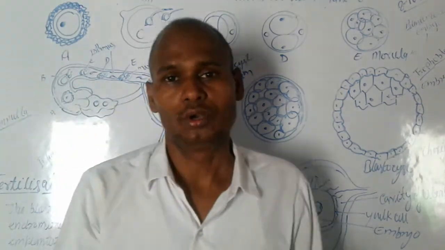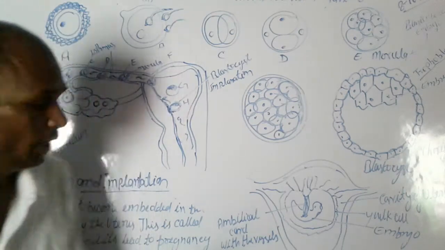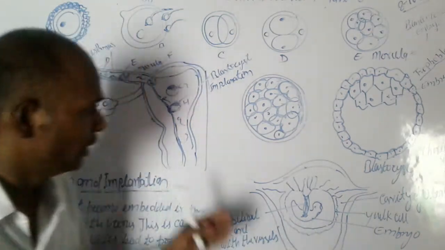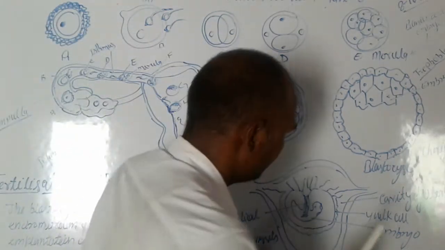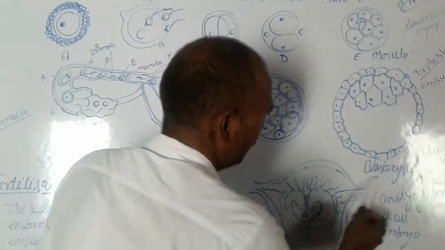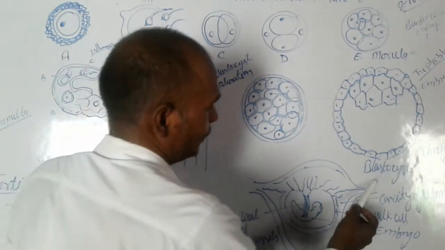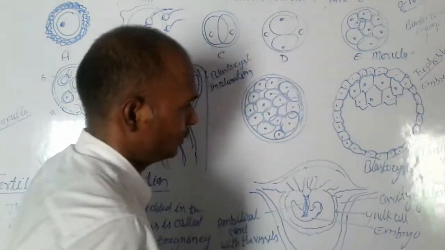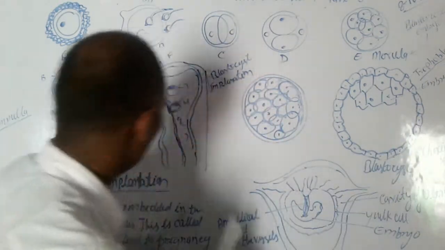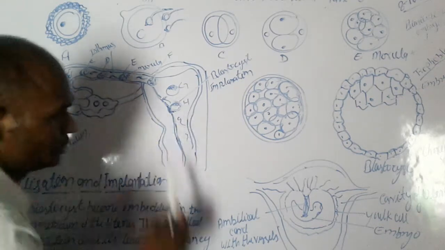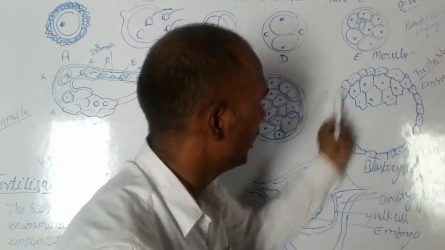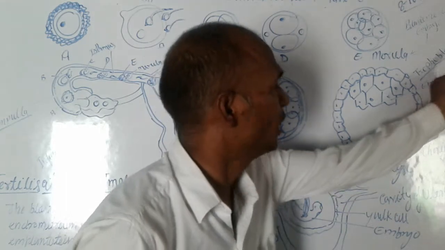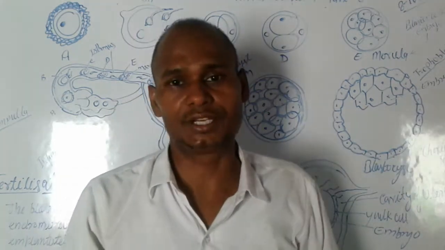And again, what happens? In the blastocyst, the trophoblast cells make a structure.